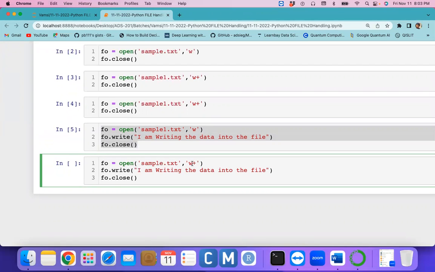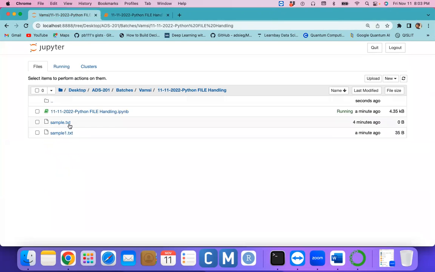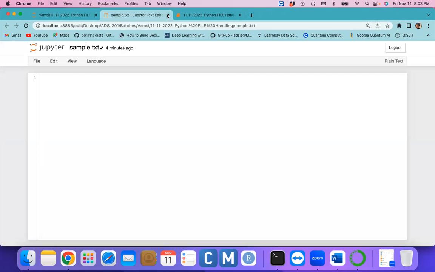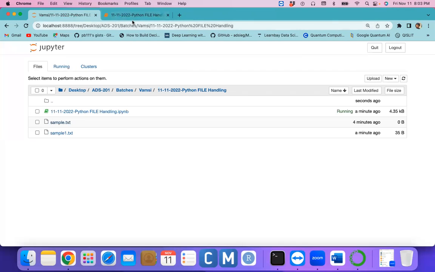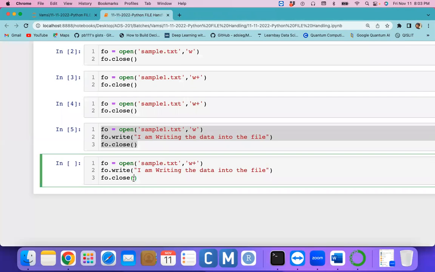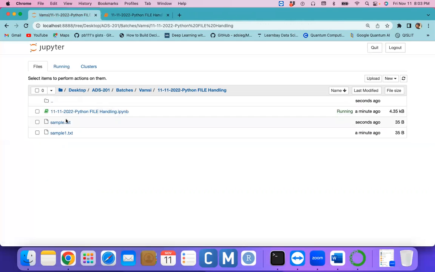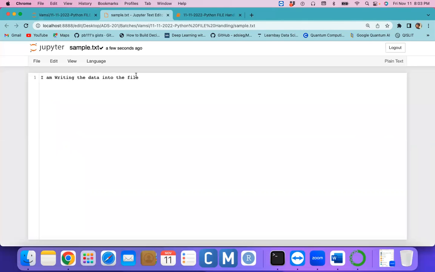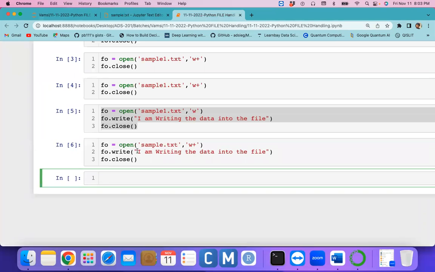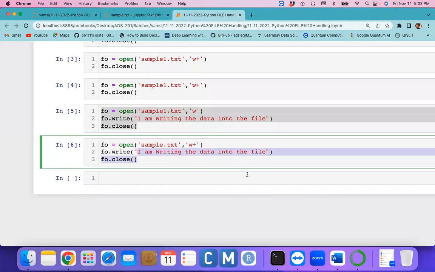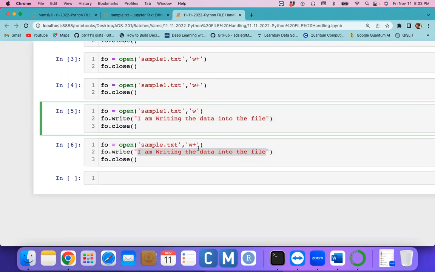In case of W plus mode, if I'm writing the data into the file, before that we can go and check whether there is any data previously. I don't have any data. If I run this particular program with the help of the W plus mode, you can write the data into this particular file. Whatever content we wrote here, that same data will be written into that existing file. Anyway, as of now, no difference.